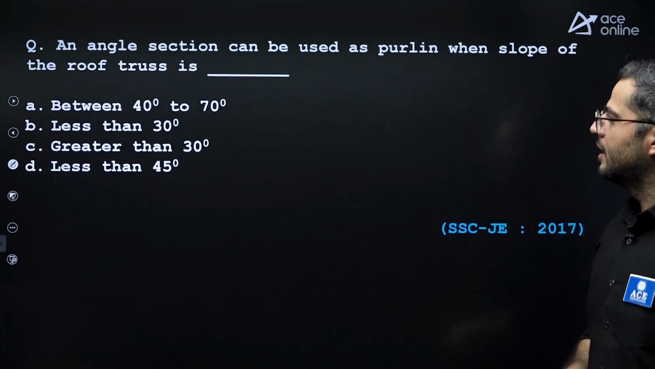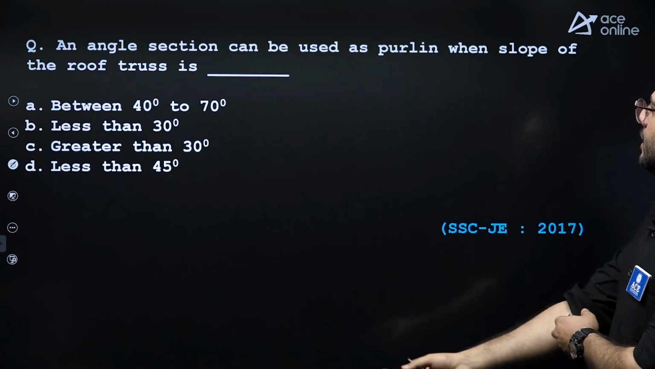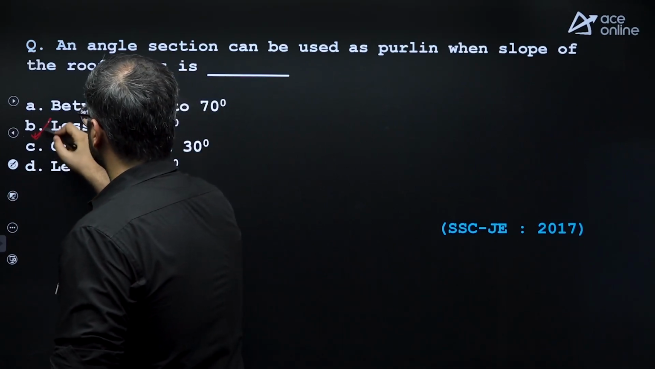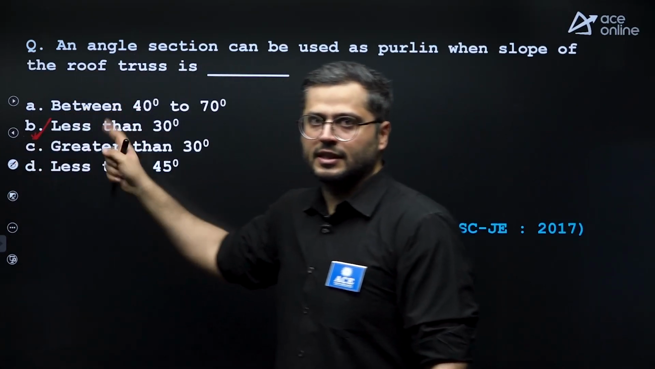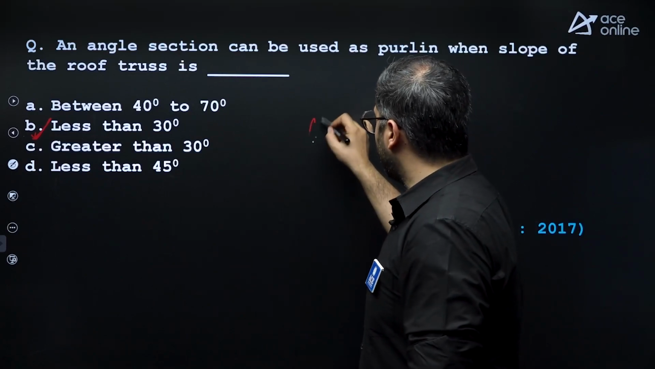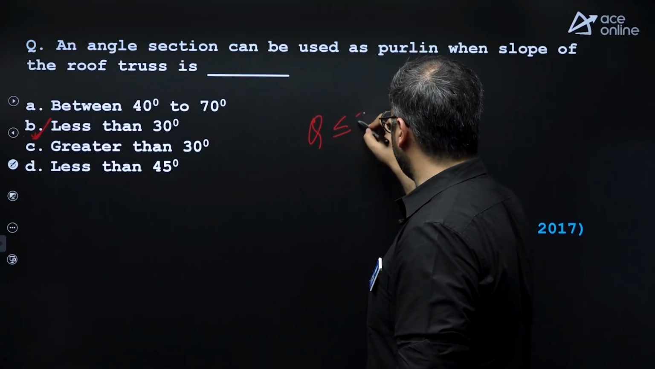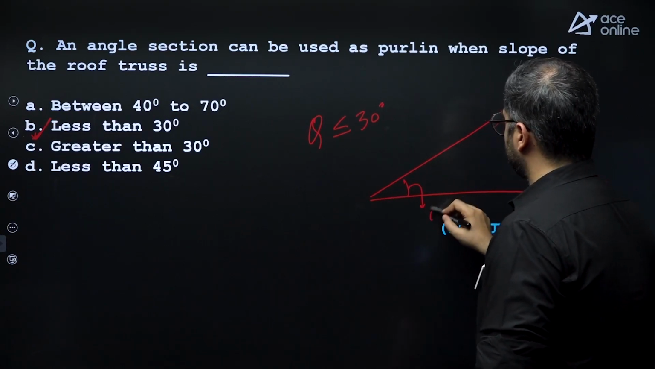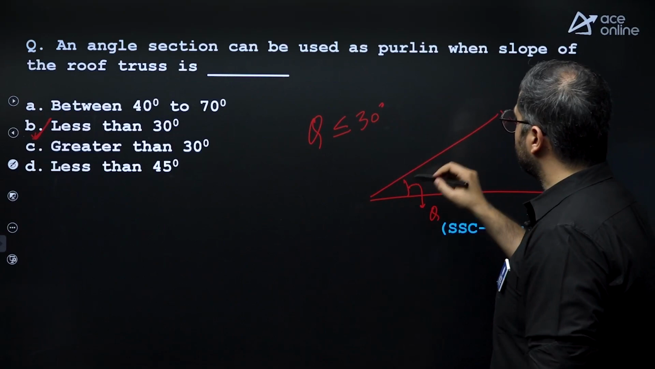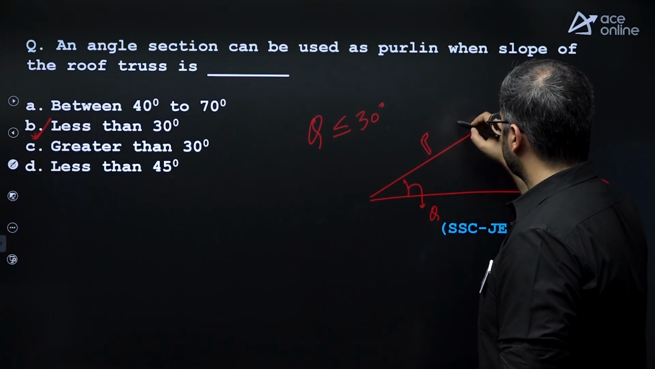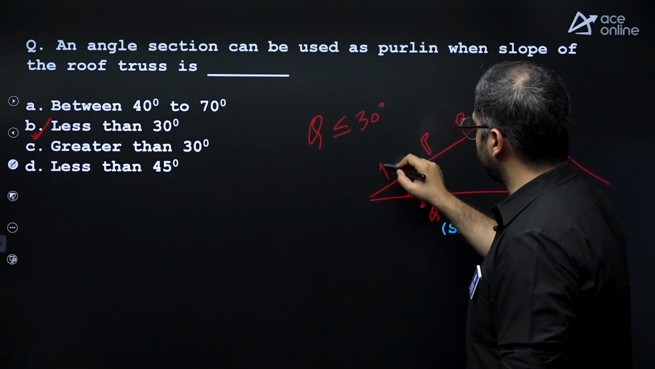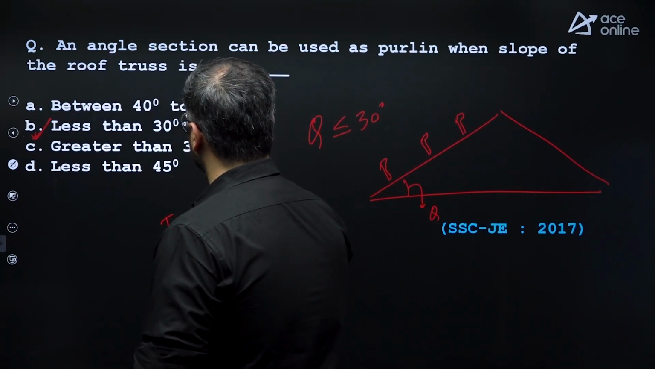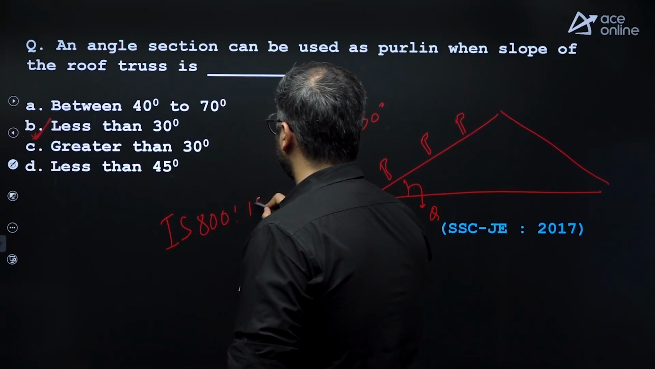Next question. An angle section can be used as a purlin when the slope of a roof truss is less than 30 degrees. Again, this is important because in various exams also this has been asked. When the angle of the slope of the roof truss, this theta, is less than 30 degrees, then you can provide angle sections as a purlin, right? Now this is as per the older version of code, IS 800 1984.